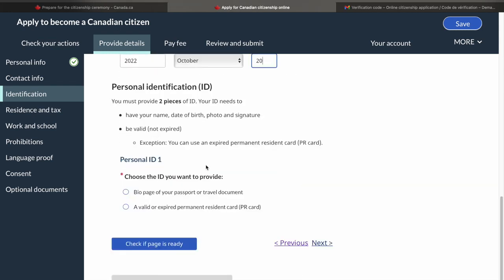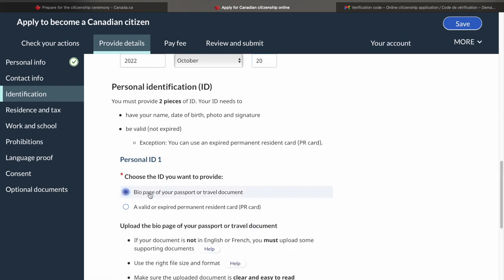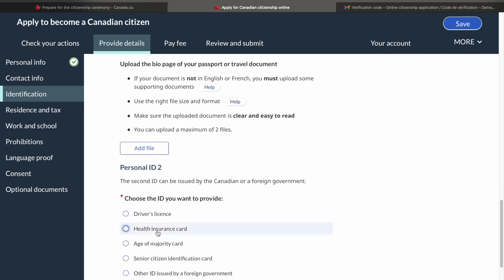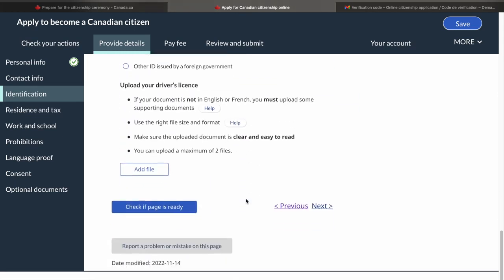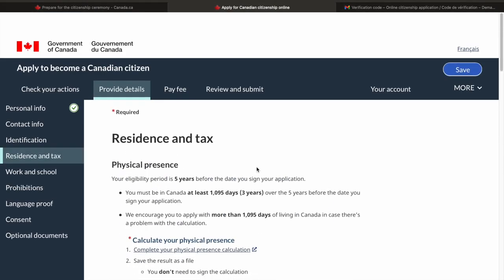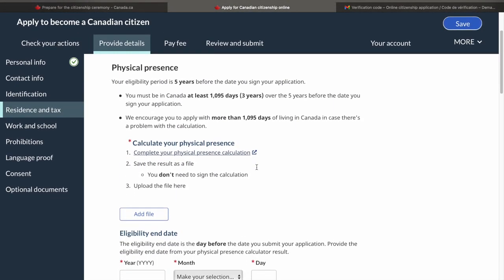So of course, as I told earlier, you need to provide 2 photo IDs. The first one being any of these 2. So bio page of your passport, of course you should have your passport, I would assume that by now. So you can select the passport and provide all the details here. Secondly, you can actually add a driver's license, health insurance card. I'm sure you would have certainly all of these documents. So maybe you can select this here, upload your driver's license and move on next. Then it would ask you other questions about residency and your tax.